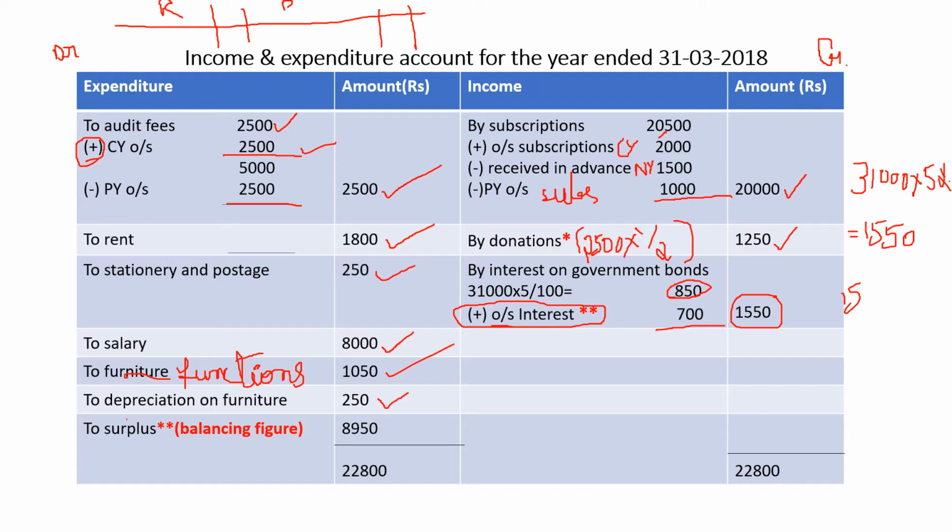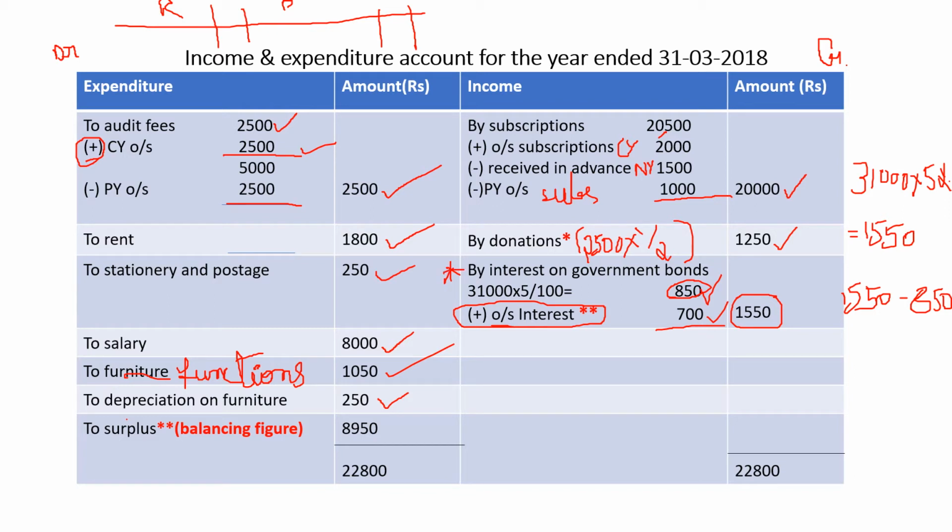1,550. So this much should have been received, and how much was received? Only 850. So 1,550 minus 850, your answer is 700. So add outstanding interest 700. Why is there a double star mark on this? Because we have to write it in the balance sheet also. So this is one important adjustment in this problem.